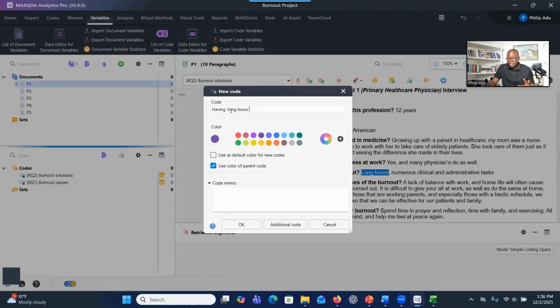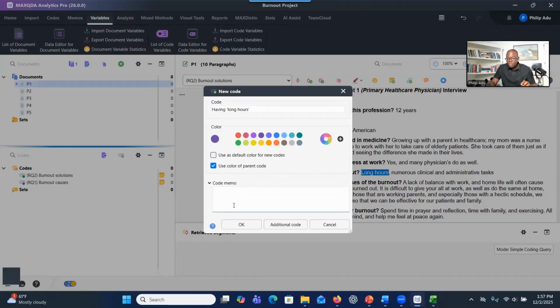But you don't have to do that. This one just reminds me that it's participant's own words. So having long hours. And you can give it a color if you want. And then it's not required, but you can define what the code represents. So you can type: this code represents participant expression of having to spend a long time at work. But as I said, it's not required, especially if you can easily determine what this code represents. But if you have time, it's good to define the code.